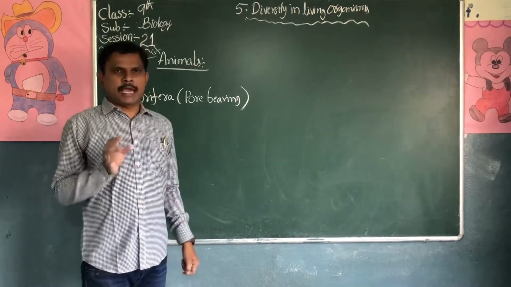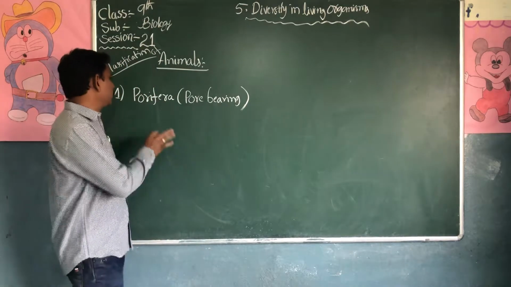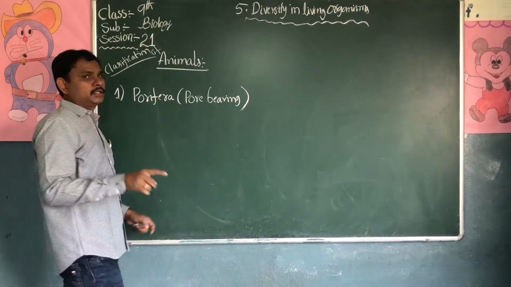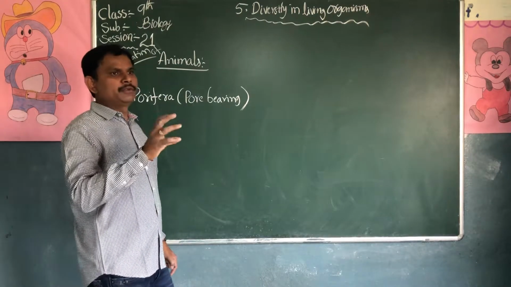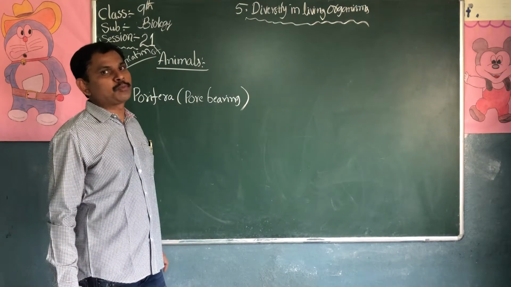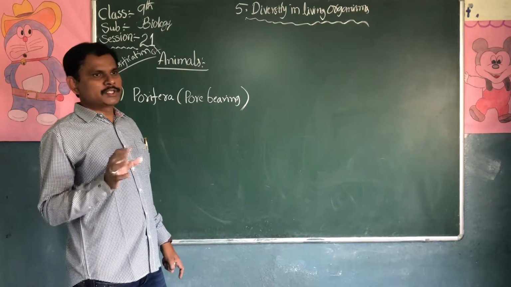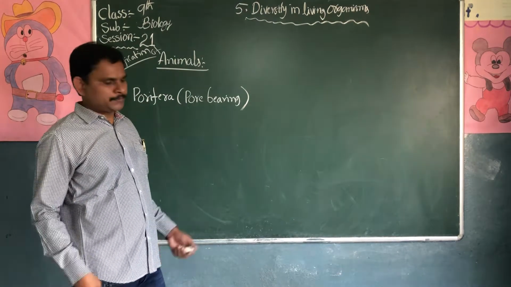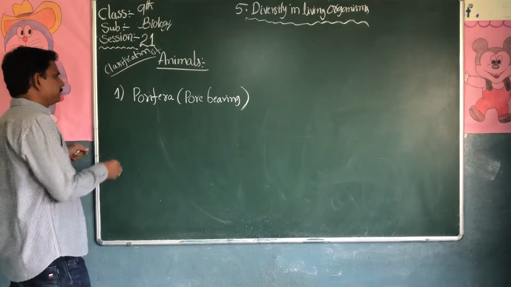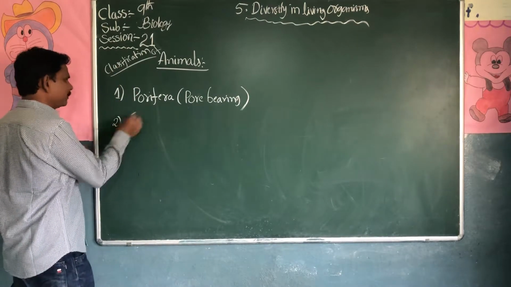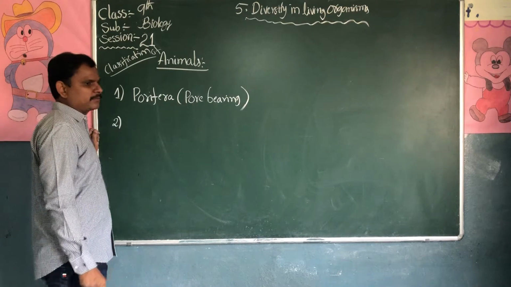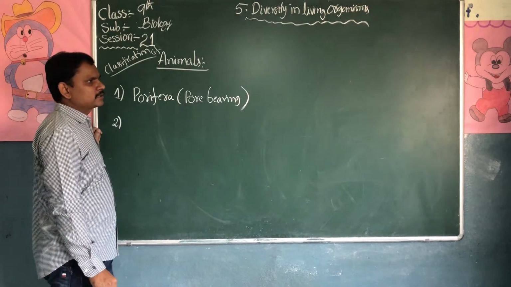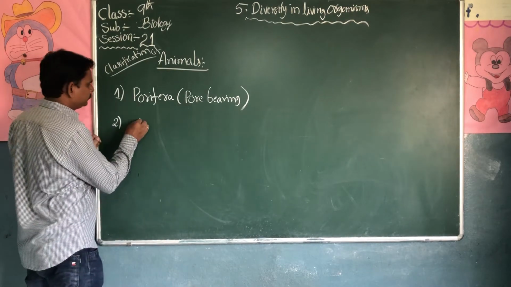If time is there, you can look it up. Porifera: on YouTube you can see a beautiful structure of the sponges, and how the sponges survive in the waters. That will explain what Porifera is. And the second one is Coelenterata.